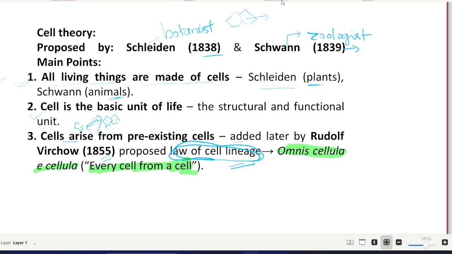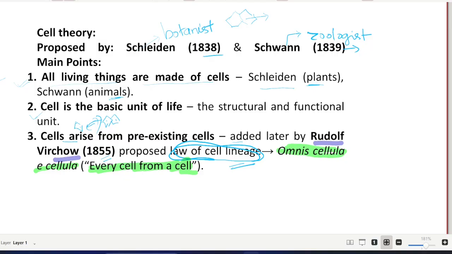So this may be an important objective question for you guys: which of the following scientists was renowned for giving the phrase omnis cellula e cellula, or who proposed the law of cell lineage? Then your answer will be Rudolf Virchow.